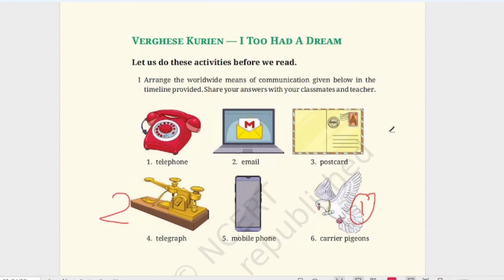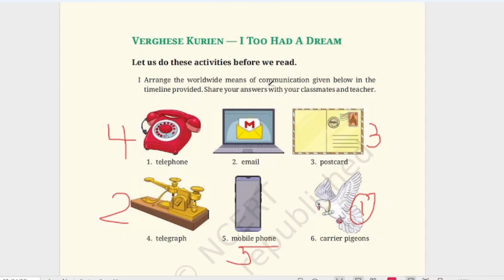Then we can say it is postcard. After telegraph, we started sending letters through postcard, which was invented in 1860. After that, we can say is a telephone. After postcard, telephone was invented by Alexander Graham Bell in 1876. Then mobile phone, this is fifth. Mobile phone was first demonstrated by Martin Cooper in 1973.